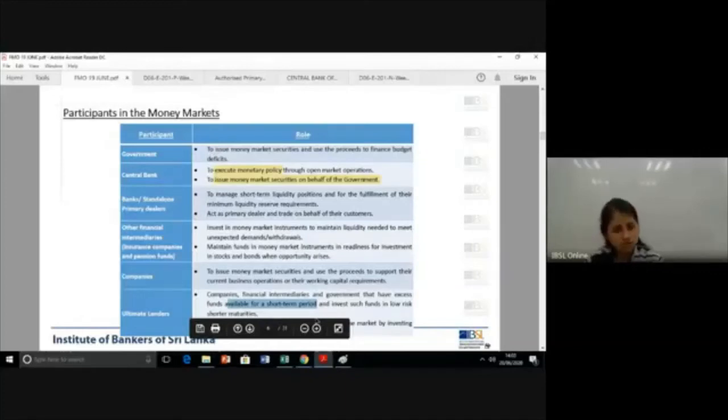What they could do is weigh the consequences, do the calculations. They could put that in a one month fixed deposit or invest in a one month commercial paper, hold it for some time, earn a return, and then settle it off. So for the short-term excess, they use short-term investments to earn an additional return.